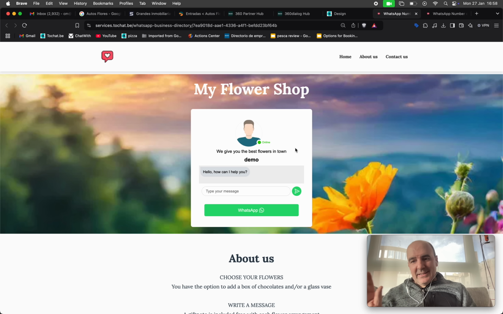Same price, same no limits. You can use this as much as you want in as many widgets as you want. 100% unlimited as usual. Same price, same everything. If you have an account, it's already in your account. You can start using it now. So thank you, and we are going to keep pushing. Thank you. Bye bye.